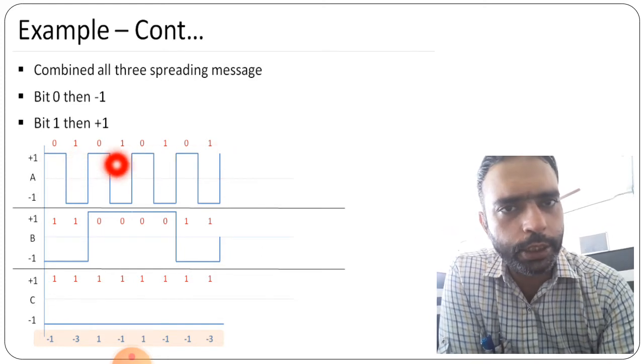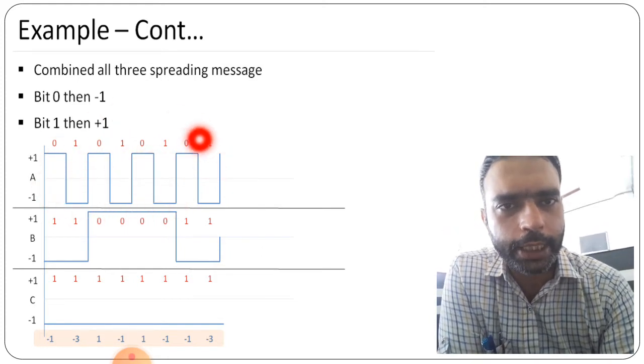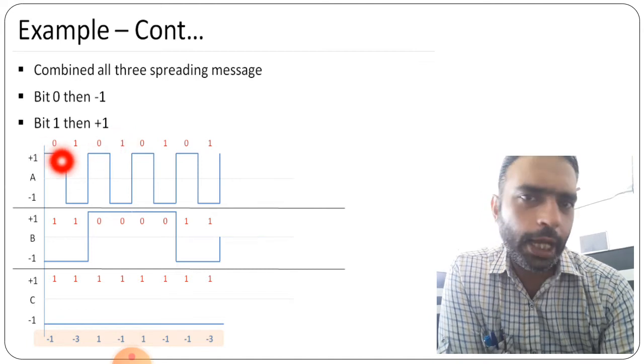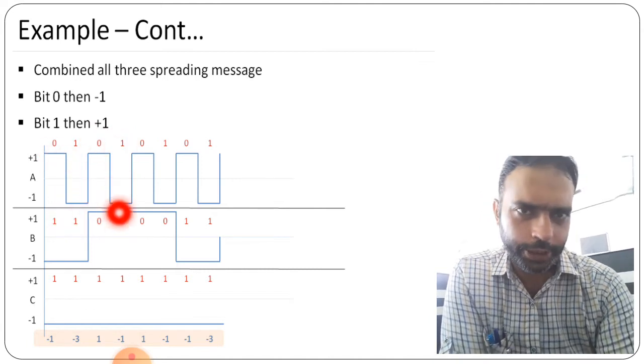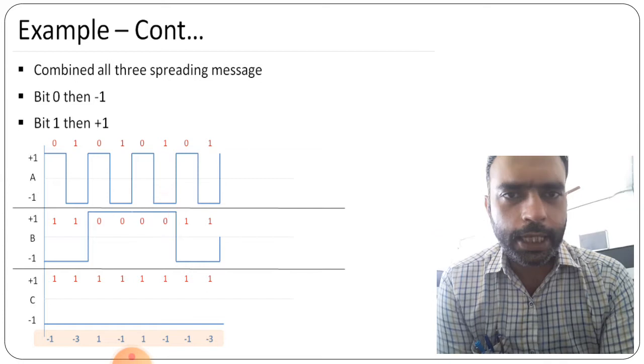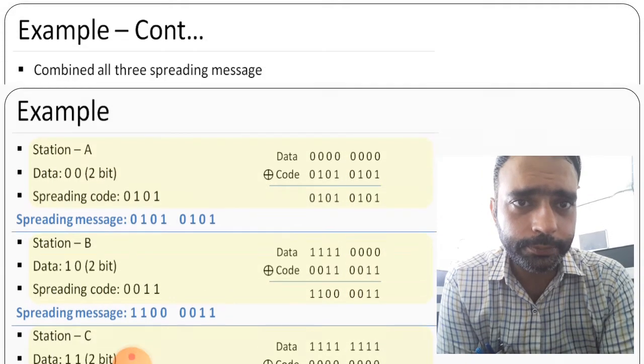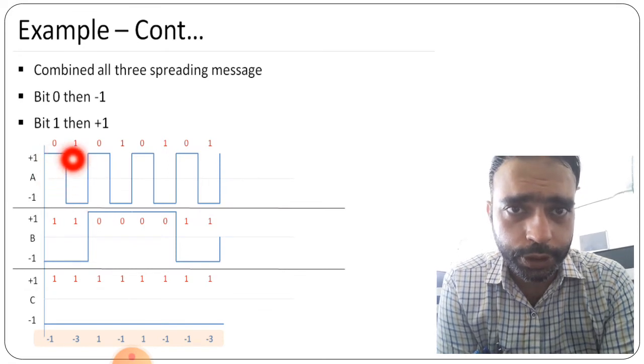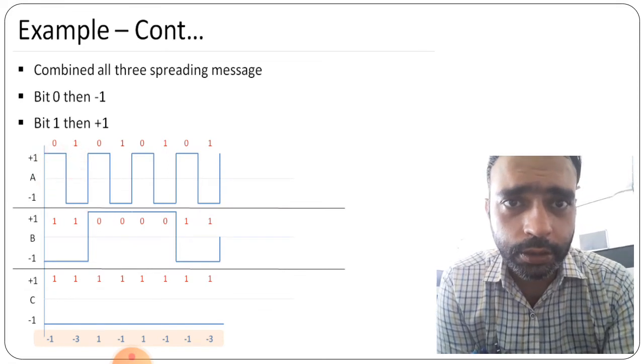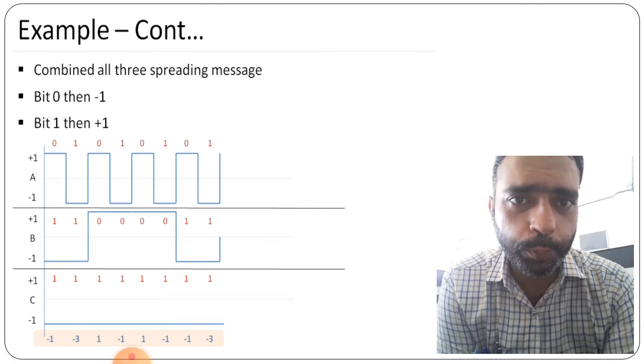So 0 1 0 1 0 1 0 1, that is the actual code that is given, and when we use this code we get this answer, that is 0 1 0 1. So here the opposite part is given.